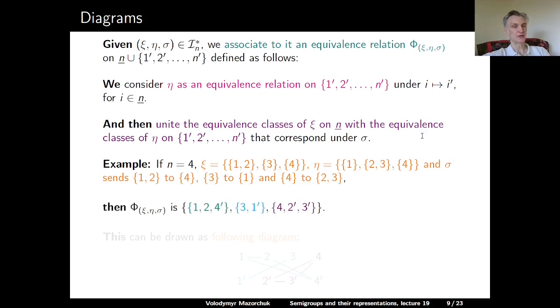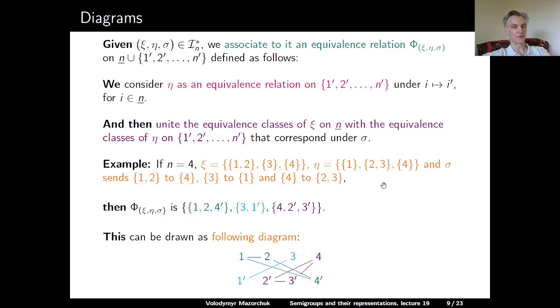Then our equivalence relation phi with the index xi eta sigma will consist of the following 3 equivalence classes. The class 1, 2, and 4 prime. It is obtained from 1, 2 for xi and 4 for eta. The class 3 and 1 prime, 3 from xi and 1 prime from eta. And 4, 2 prime, 3 prime, 4 from xi, and 2 prime and 3 prime from eta.